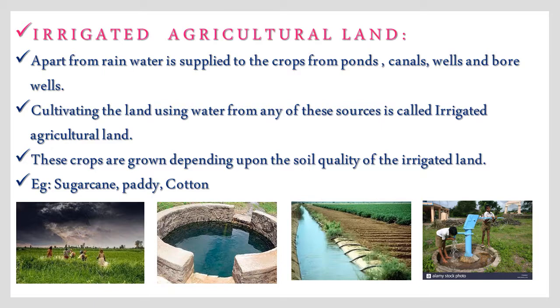See children, water is an important wealth for farmers. Cultivation of crops is impossible without water. Rain is the main source of water. We do not get rain all the time, right? We only get rain in the rainy season. So water is stored in different sources and utilized to cultivate the land. Observe the pictures given below.